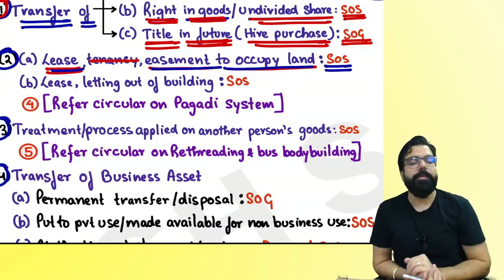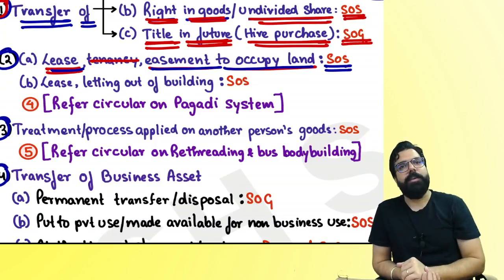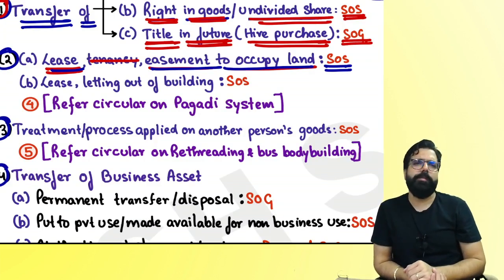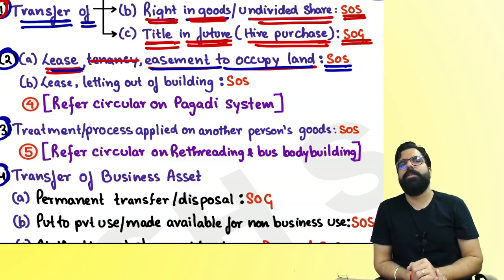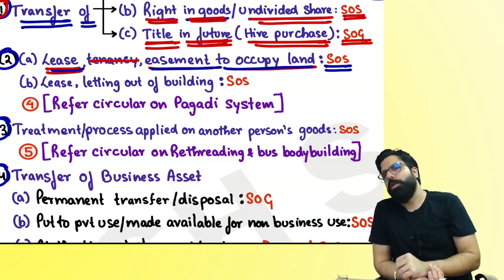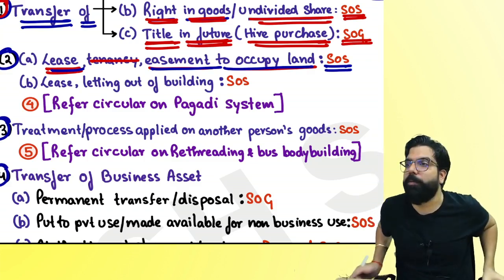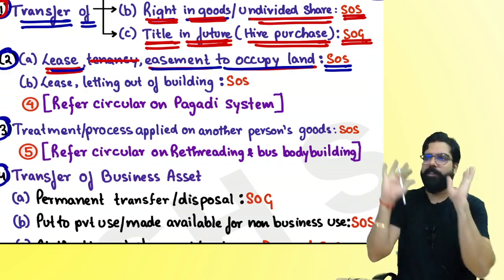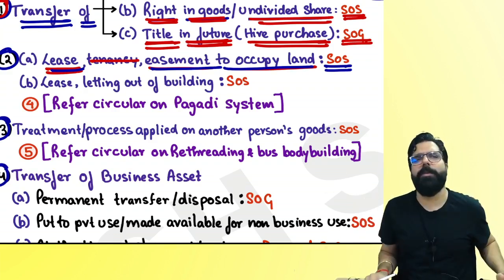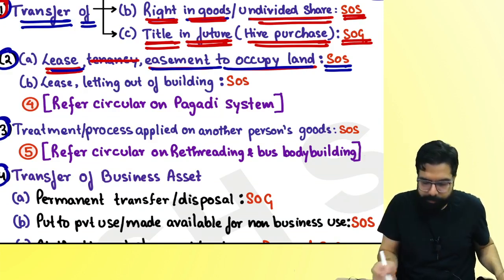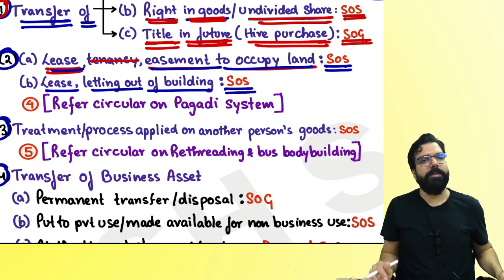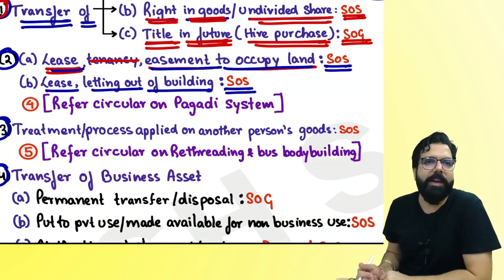Okay. This is my building. If I give the building to you on lease, or I rent it out, it will be a supply of goods or supply of service? Lease, letting out of building is always a supply of service. Okay, everyone? Are we clear till here?